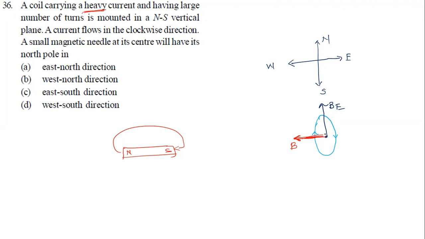So now it will be what direction? It will be pointing in this direction. This is the north pole. Now see here, it will be in this direction, right? So it will be west of north, or northwest. Okay, so what is the option now? This is the option.